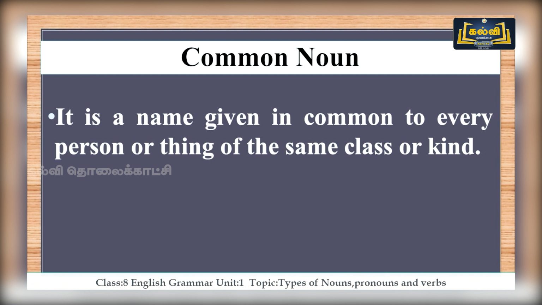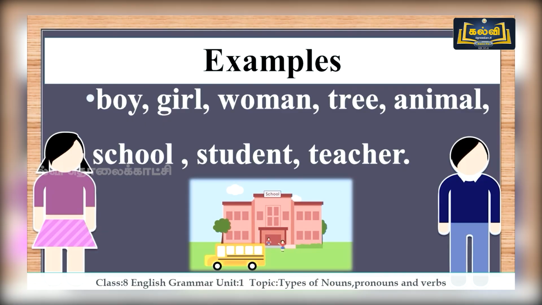And the second one is common noun. Common means general. Common noun is a name given in common to every person or thing of the same class or kind. So let's check some examples here. Boy is a name given to all the boys. Girl is common. Women, tree, animal, school, student, teacher. These are common nouns. You can take any profession or general things. See, I'm giving you some pictures where I have classified this proper noun and common noun.